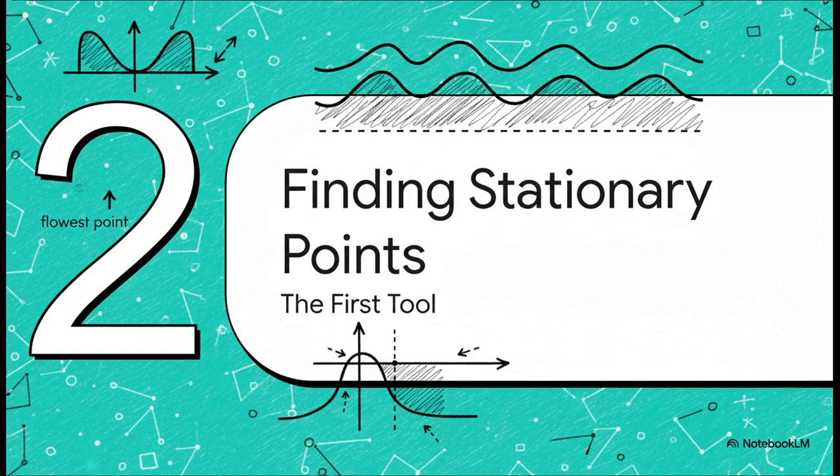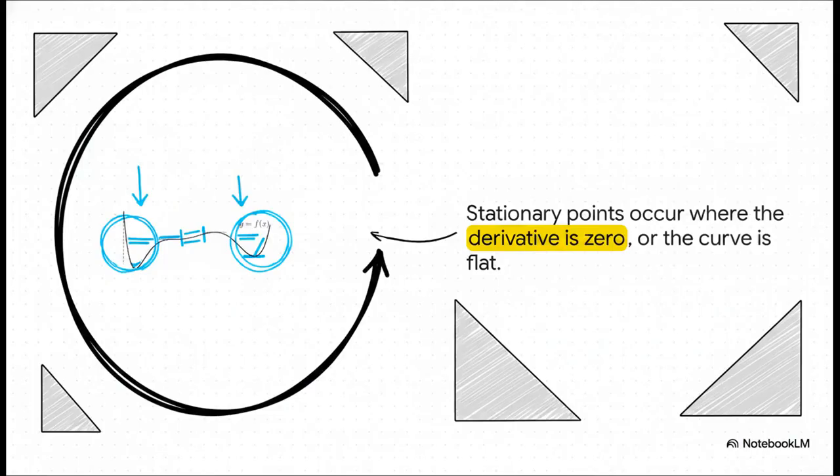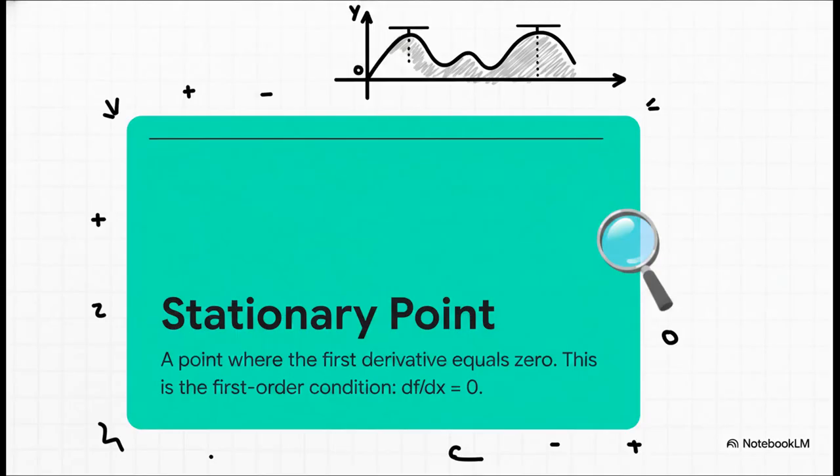Well, our first and maybe most important tool is all about looking for flat ground. Just take a look at this curve. You can see how it flattens out in a few places, right? It's pretty intuitive. We just know that the very bottom of a valley or the tippy top of a hill has to be flat. The slope is 0. So our strategy is to find all of those flat spots first. In calculus, we have a name for these flat spots.